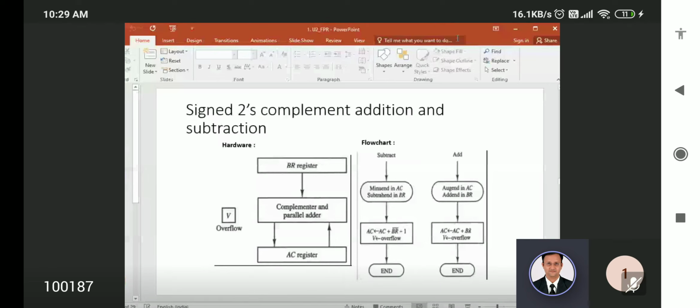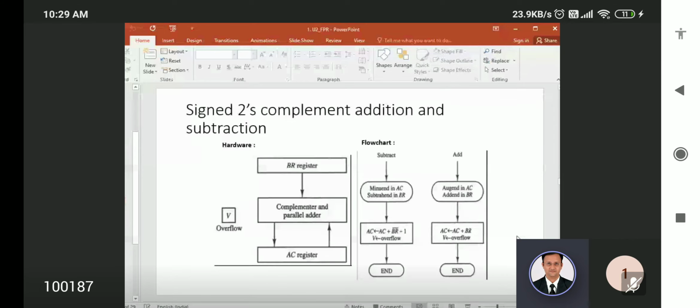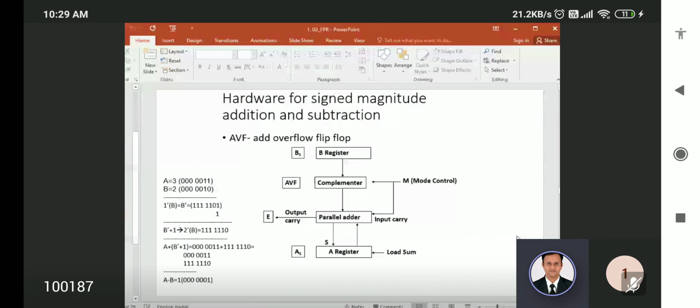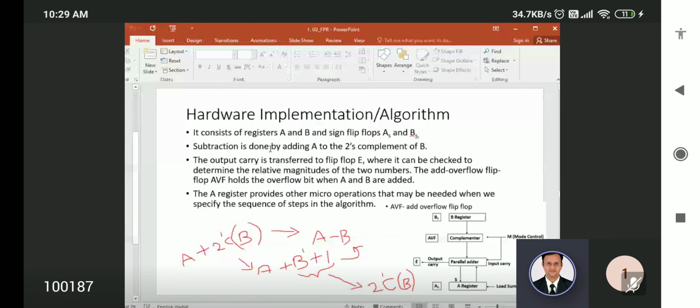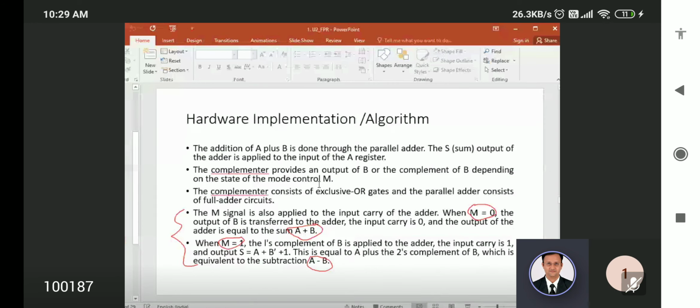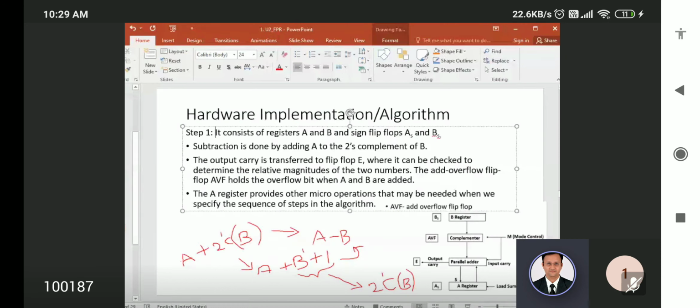One is hardware diagram. That is this one, right? This one, hardware, number 1. Number 2, algorithm. Algorithm means explanation, step by step. See this one: 1, 2, 3, these steps, and addition and complementer provides a form. You have to write in steps, right? You write down step 1, step 2, step 3. That is hardware, right? Right. Step 1. Likewise. Okay.